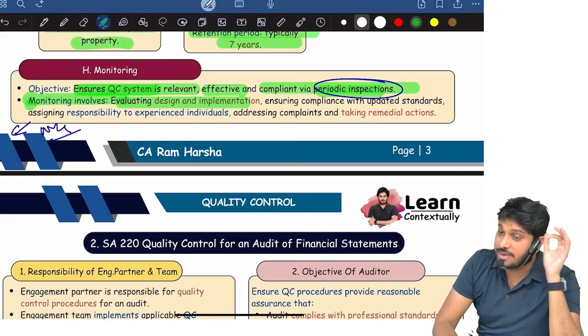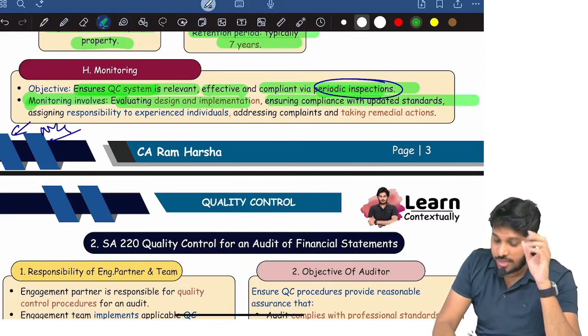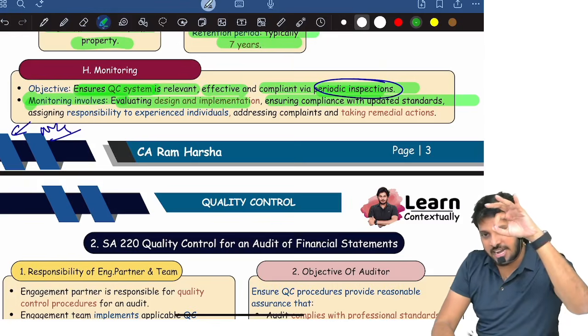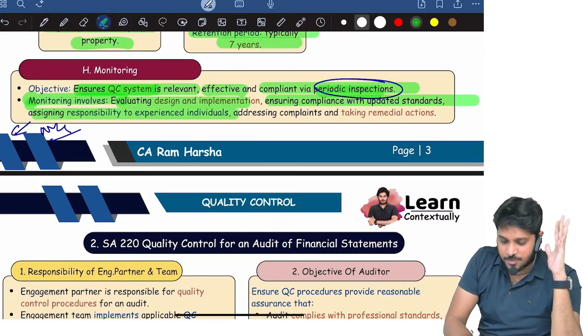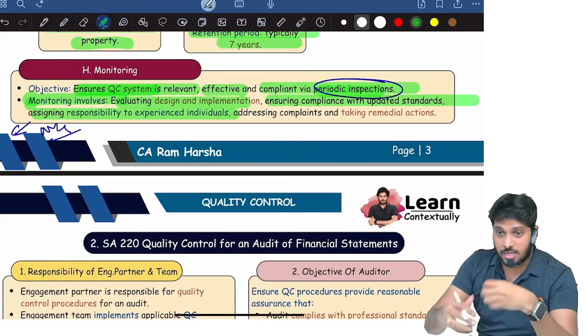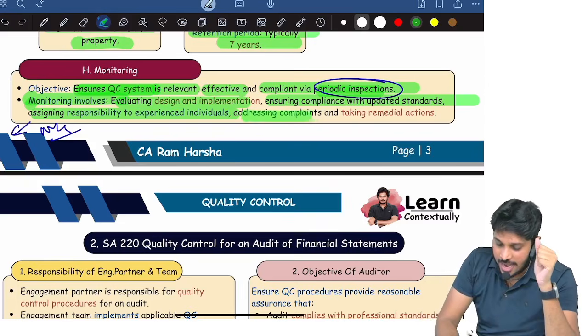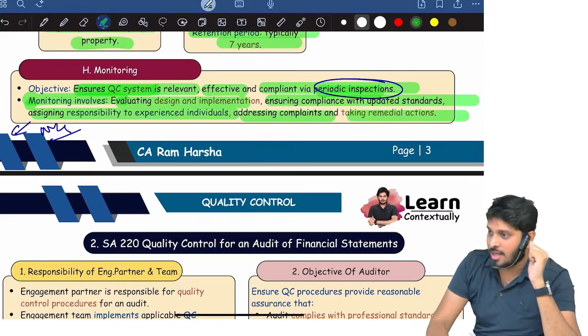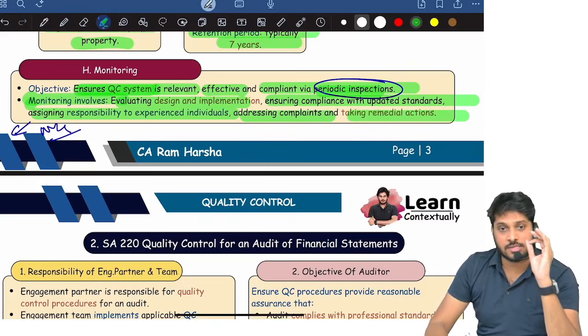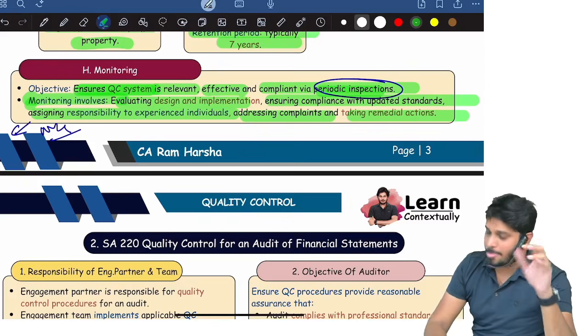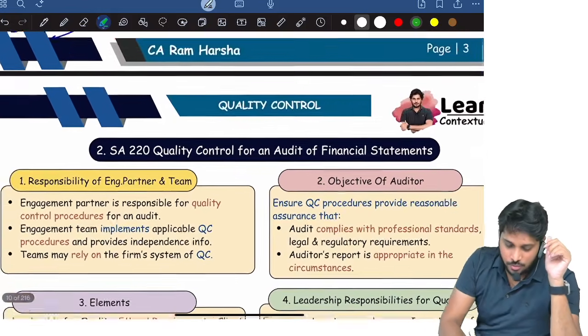Evaluating design and implementation of quality control policies, ensuring the policies are updated as per latest standards, assigning responsibility to experienced individuals in order for developing the policies, addressing complaints and taking remedial actions. All these issues are addressed in monitoring policies. Clear? Next.